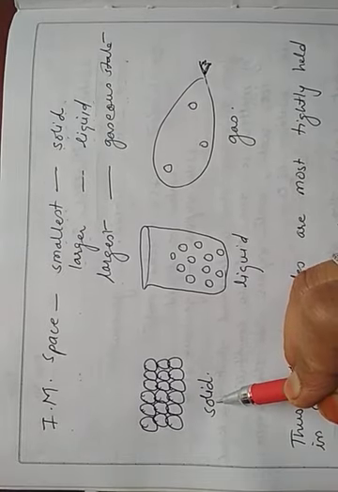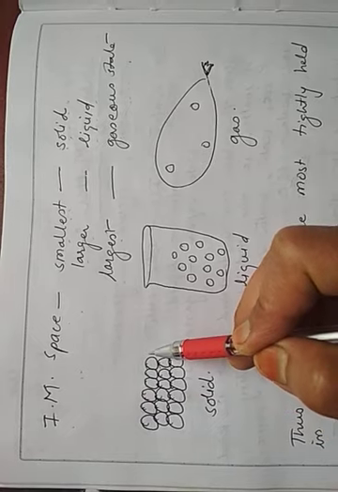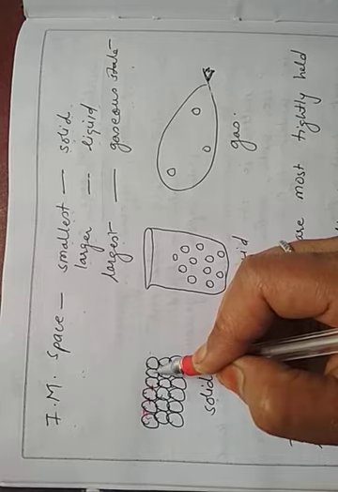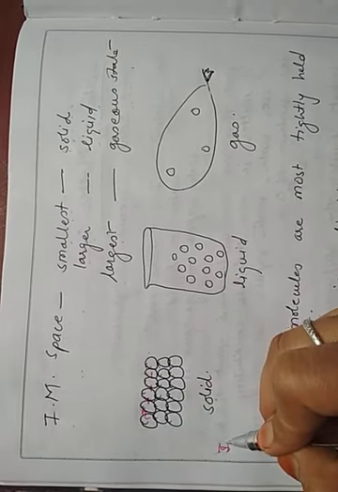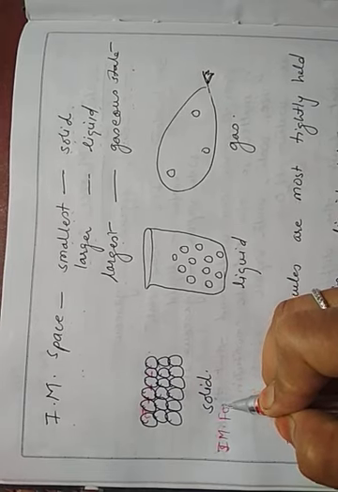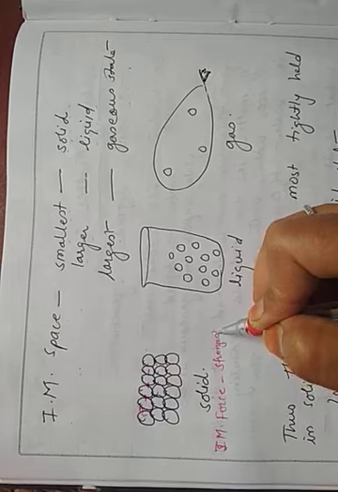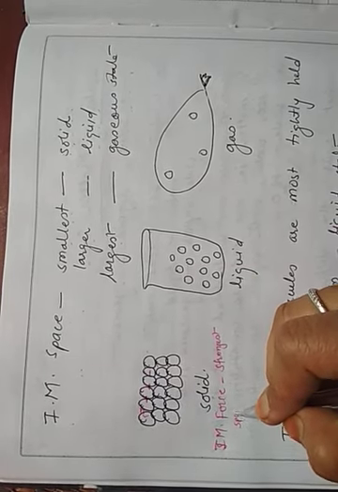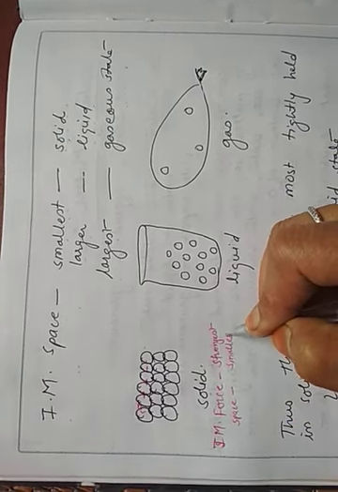In the solid state, molecules are very close to each other. The force of attraction which exists between them is the strongest, maximum. As they are very close to each other, the space is very little, negligible, that is the smallest.